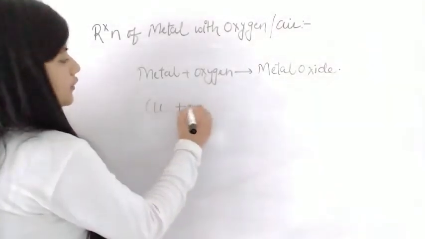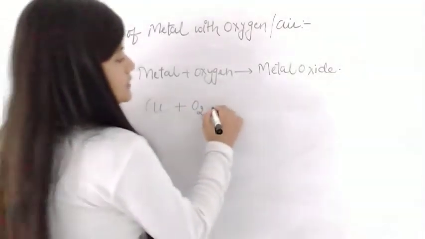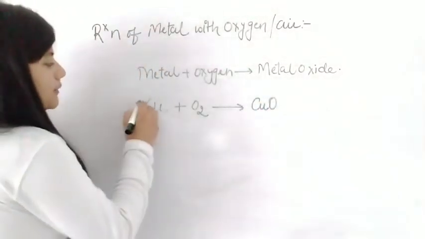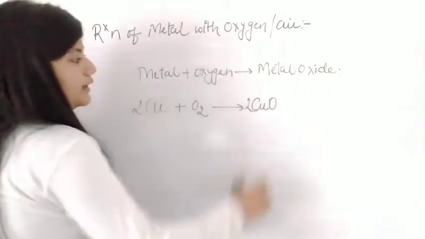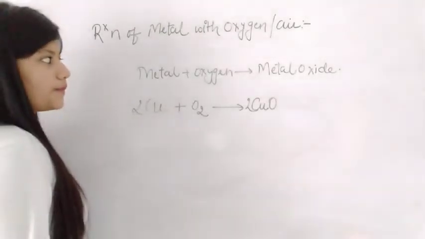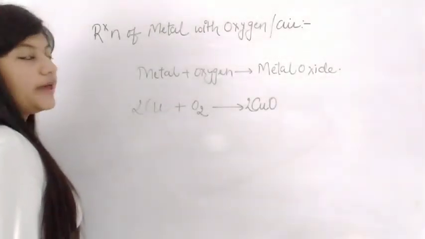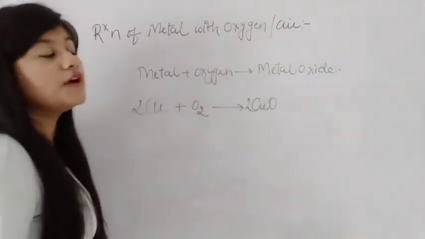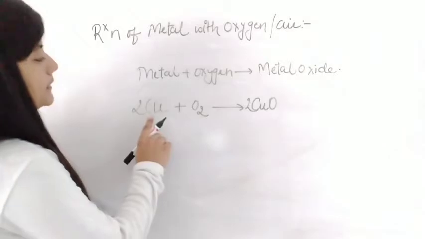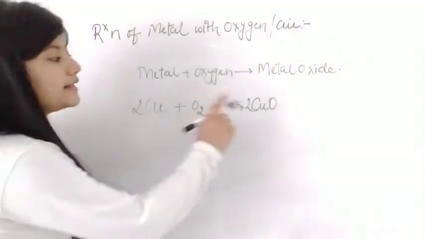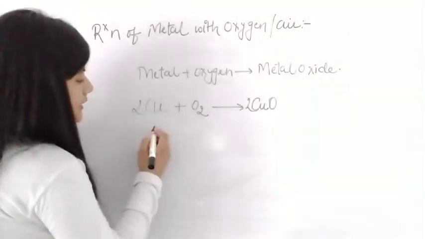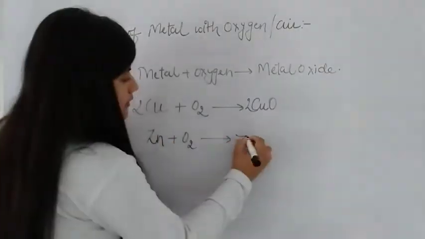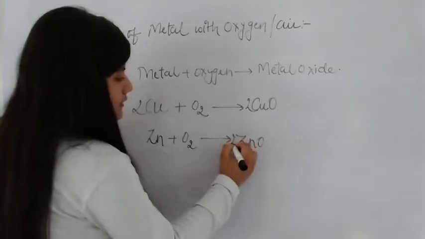Let us take this example, copper, Cu. When copper reacts with oxygen, it results in formation of copper oxide. Now after balancing it will be as shown. So when metal reacts with oxygen, it results in formation of metal oxide. Similarly, when zinc reacts with oxygen, it gives zinc oxide.